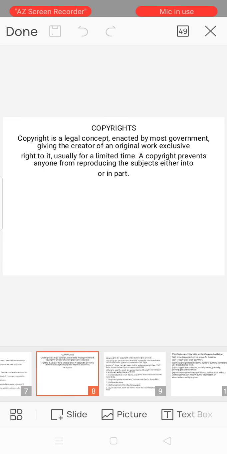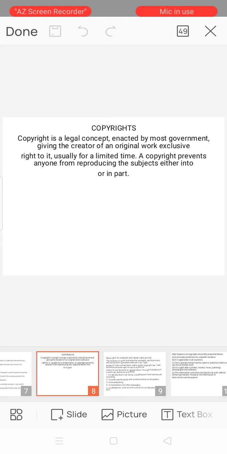And the next one is copyright. Copyright is a legal concept enacted by most governments giving the creator of an original work exclusive right to it, usually for a limited time.